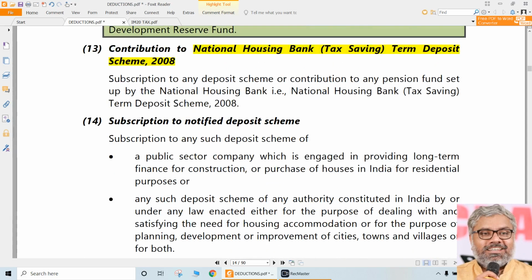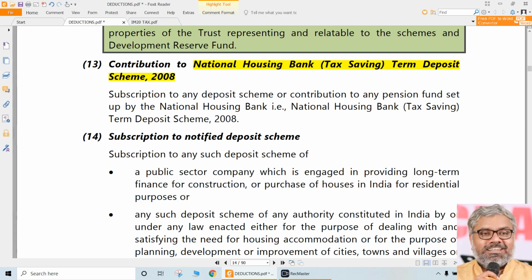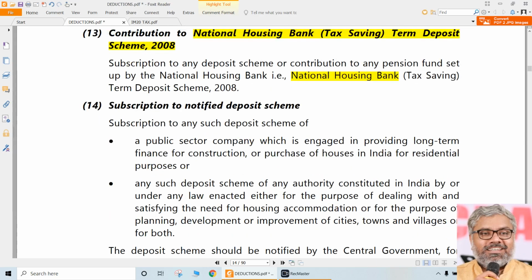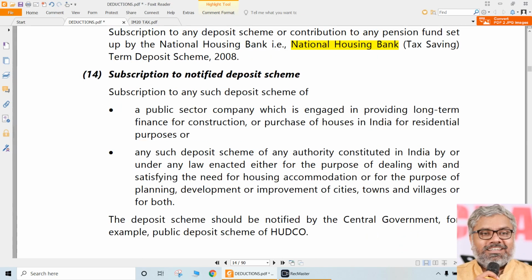And a contribution to a particular scheme. There is a scheme called the National Housing Bank Tax Saving Term Deposit Scheme. It's a deposit scheme, simply a fixed deposit type of situation. With what bank? Not State Bank or anything, with the National Housing Bank. So if the assessee goes and deposits into the National Housing Bank, then he is eligible for 80C. So what should you remember here? National Housing Bank. That you should remember.